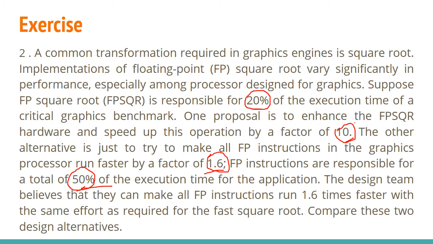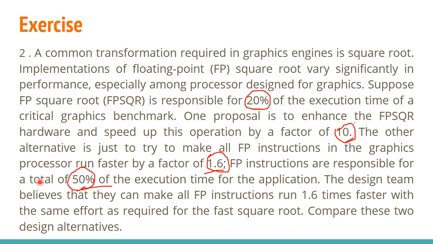Next is another question. A common transformation required in graphic engines is square root. Implementation of floating point square root varies significantly in performance, especially among processors designed for graphics. Suppose FP square root is responsible for 20% of the execution time of a critical graphics benchmark. One proposal is to enhance the FPSQR hardware and speed up this operation by a factor of 10.